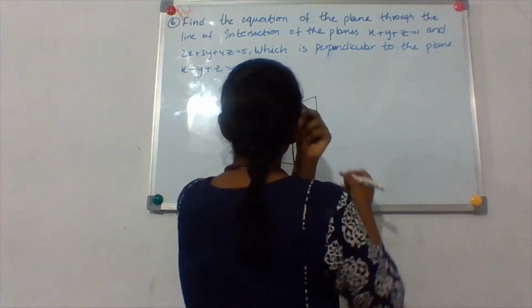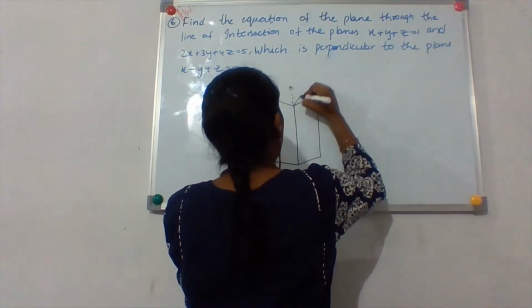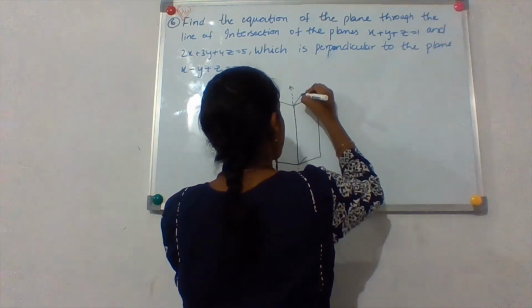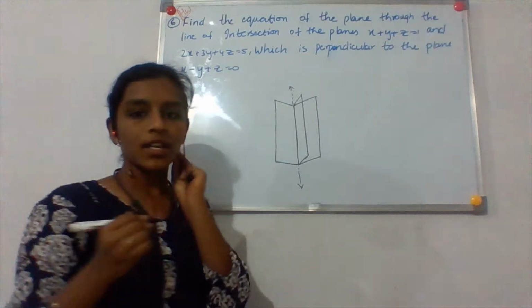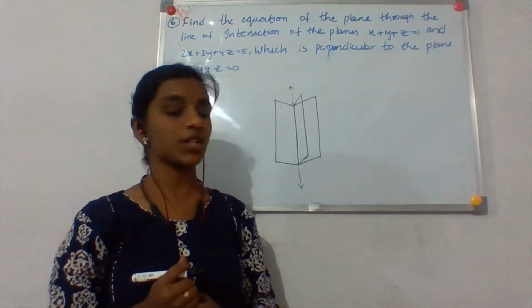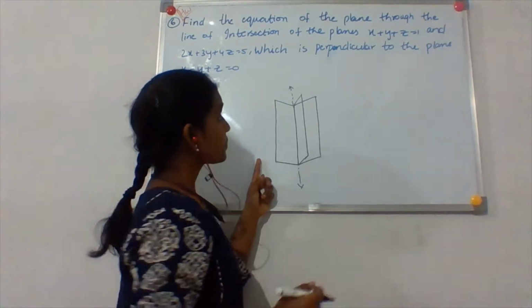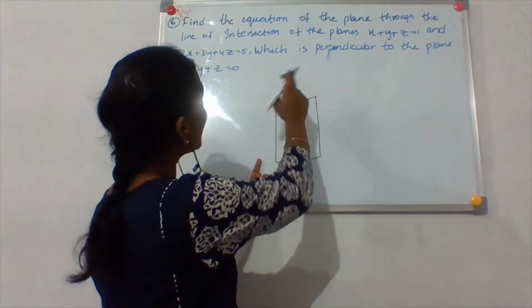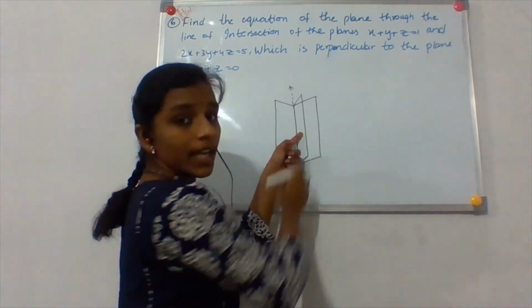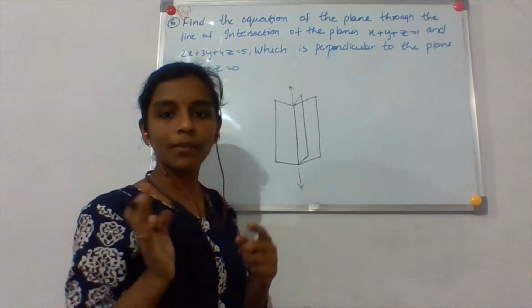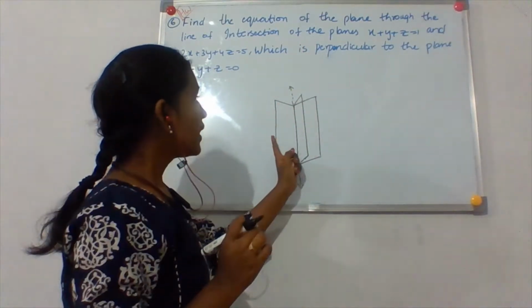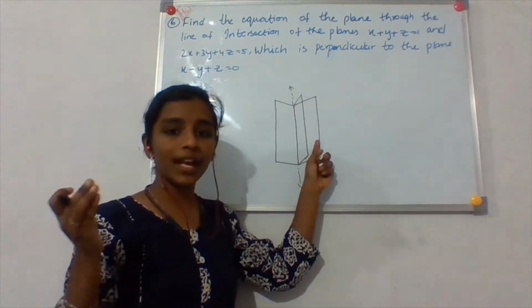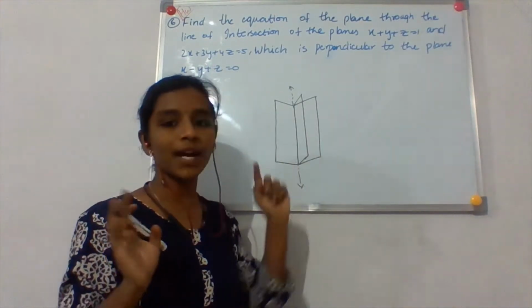I need to draw a plane like this, something like this, which is passing through the line of intersection, right? So now what do I do? He already told me that this plane is also perpendicular to some other plane. Leave it. First, let us look at the first condition. There are two planes and through the line of intersection this plane is passing.